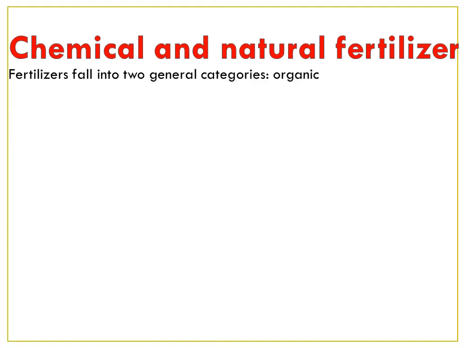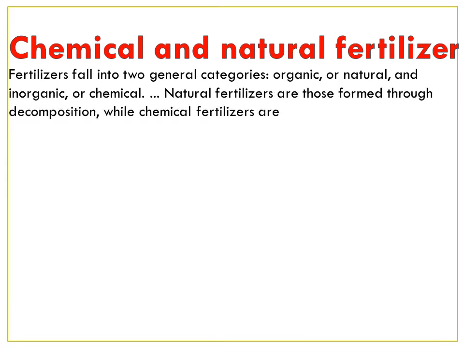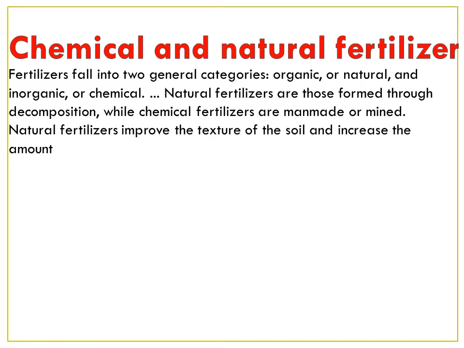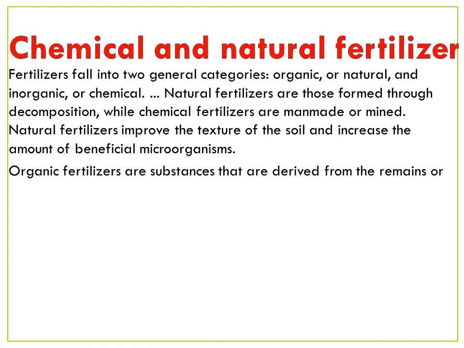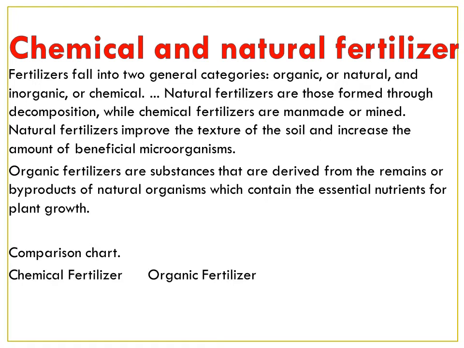Chemical and natural fertilizers. Fertilizers fall into two categories: organic or natural, and inorganic or chemical fertilizers. Natural fertilizers are those formed through decomposition, while chemical fertilizers are man-made or mined. Natural fertilizers improve the texture of soil and increase the amount of beneficial microorganisms. Organic fertilizers are substances derived from the remains or byproducts of natural organisms which contain the essential nutrients for plant growth.